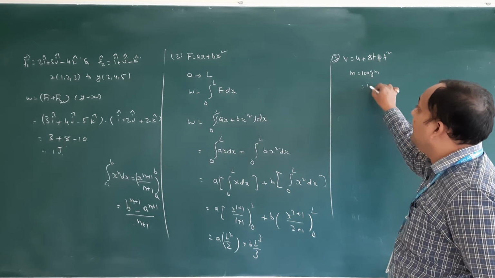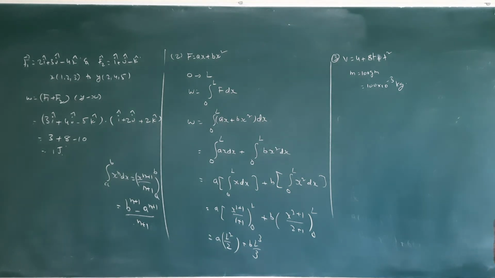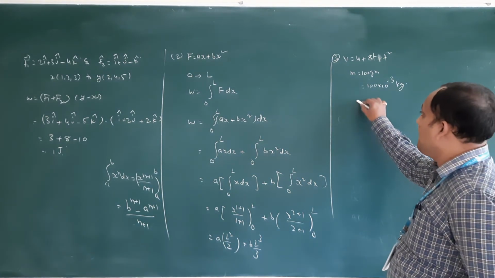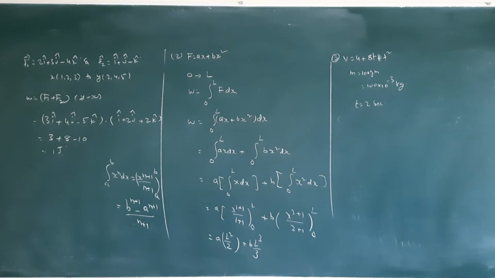Whenever they give in grams, you should convert into kg, 10 power minus 1 kg. The work done in the first 2 seconds is asked.